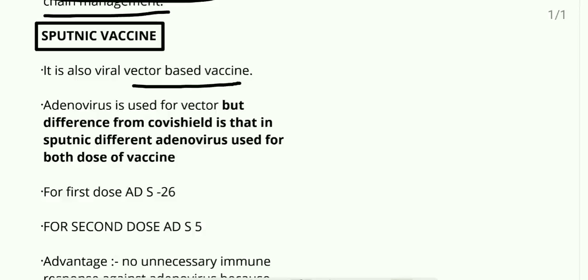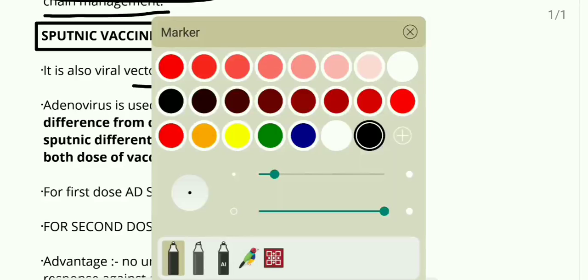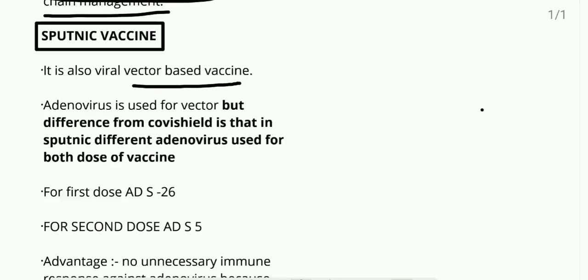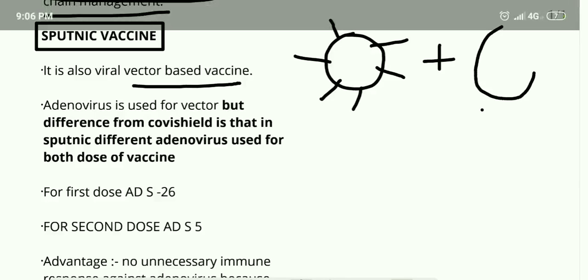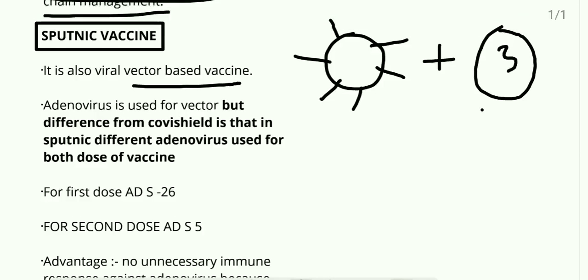Now what is the difference between the Covishield vaccine and the Sputnik vaccine, because both are vector based vaccines? So let's learn about the mechanism. The mechanism of the Covishield vaccine is that they are using the spike protein of the COVID virus or coronavirus, which is engineered with the adenovirus, and with the genome.